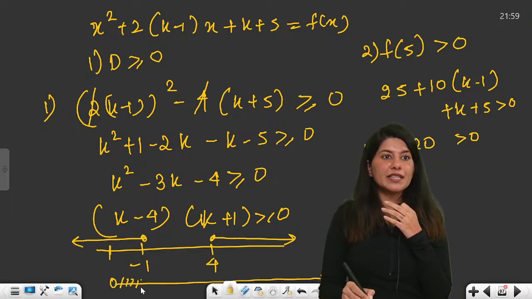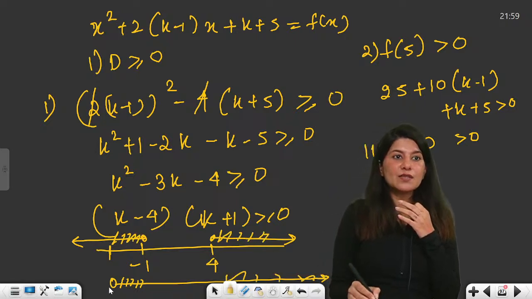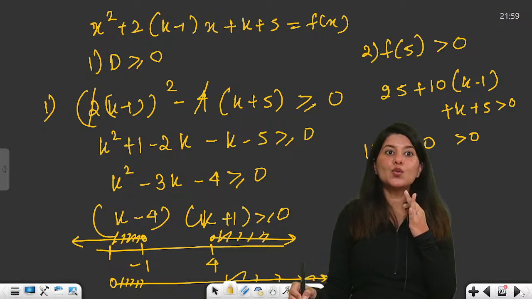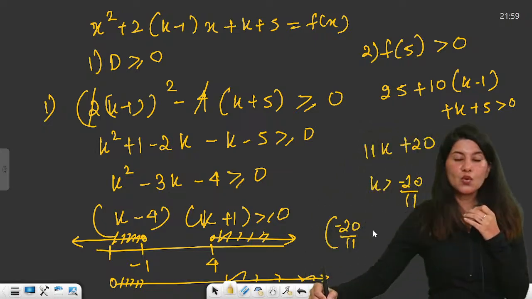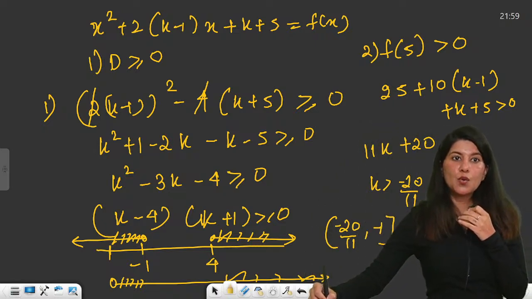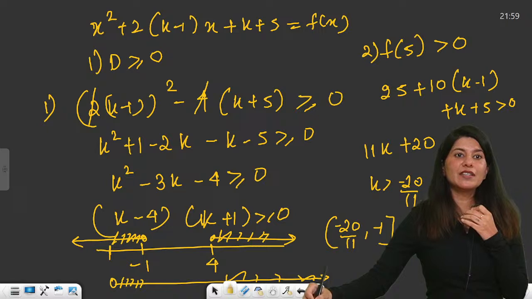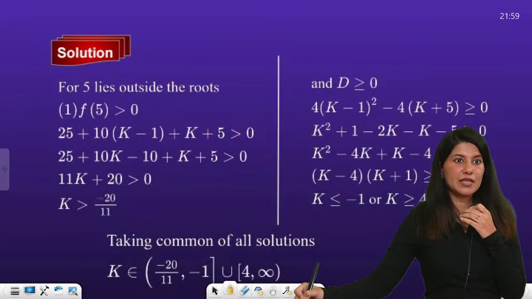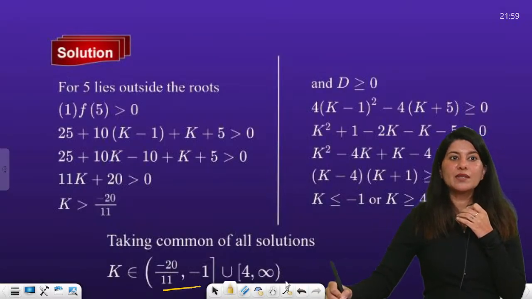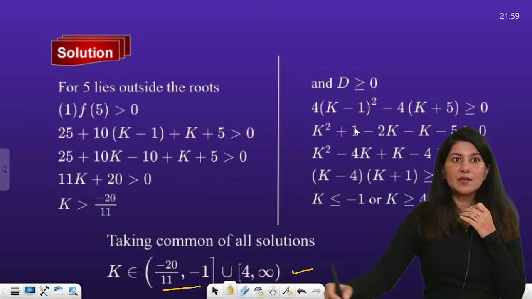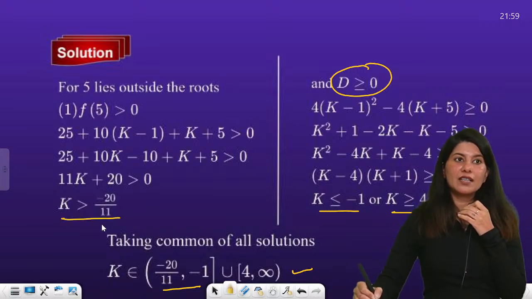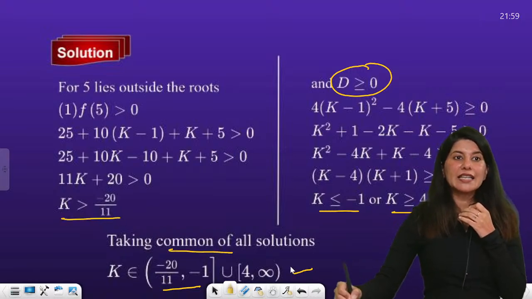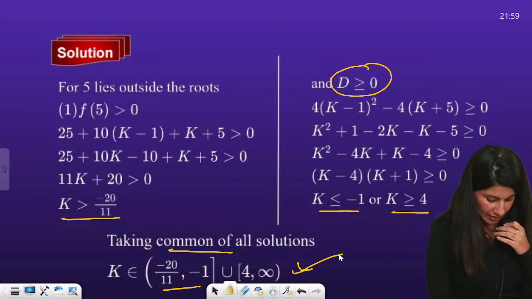Intersection of these two will give me this area and 4 to infinity. So final is what? Minus 20 by 11 open to minus 1 closed, union 4 to infinity. This will be my answer. Let me just show you. Yes, minus 20 by 11 to minus 1, union 4 to infinity. Because discriminant greater than or equal to 0 will give you this, and f of 5 greater than 0 will give you this. So taking the intersection, you will get this. Okay.